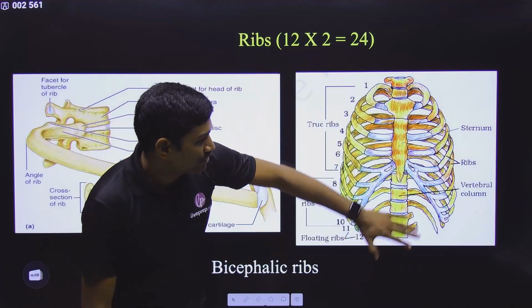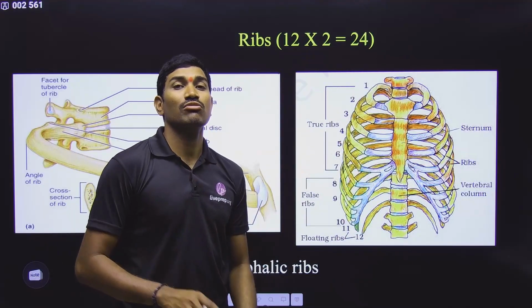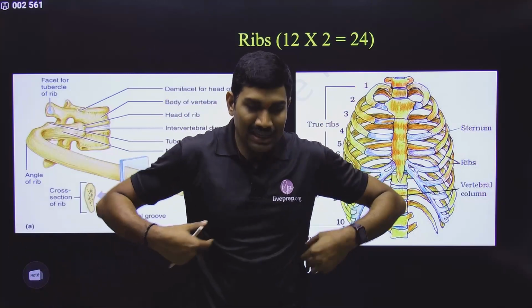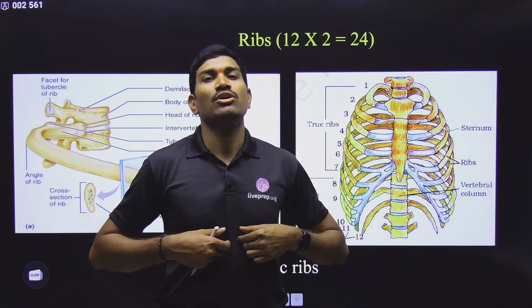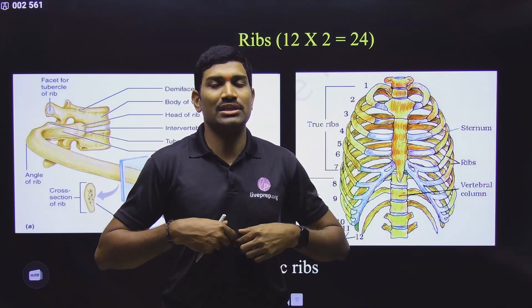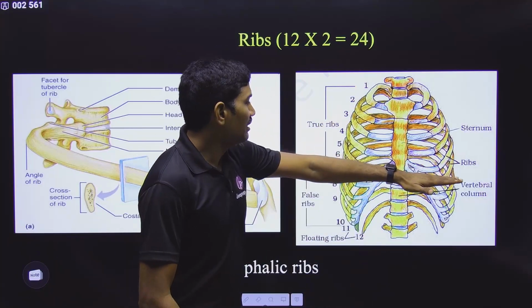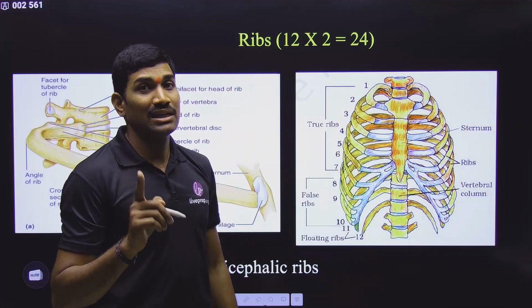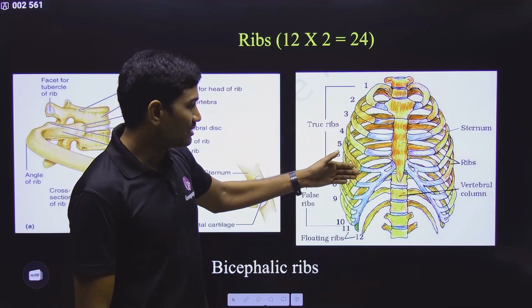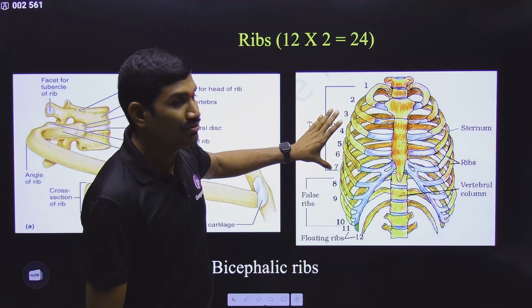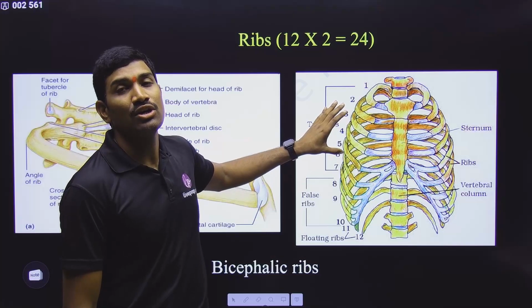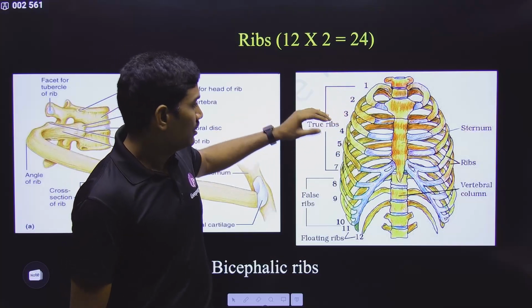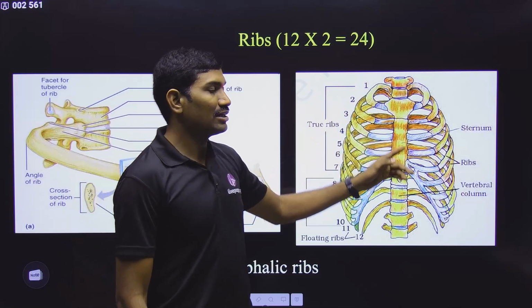And now come back to these ribs. Out of these total 12 pairs of ribs, the first 7 pairs are connected to the sternum through the costal cartilage. They are directly connected to the sternum through costal cartilage. So that's why the first 7 pairs of ribs are called true ribs. Please understand these names. This is the NCERT diagram. First 7 pairs, 7 into 2, 14. So these 14 ribs out of 24 are true ribs because they are directly connected to the sternum.